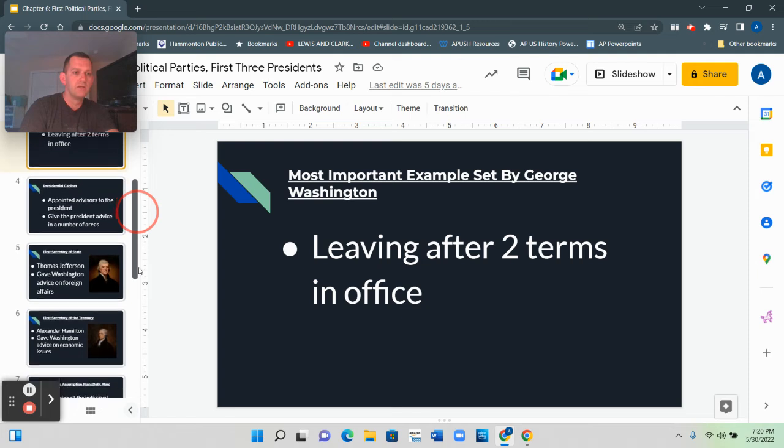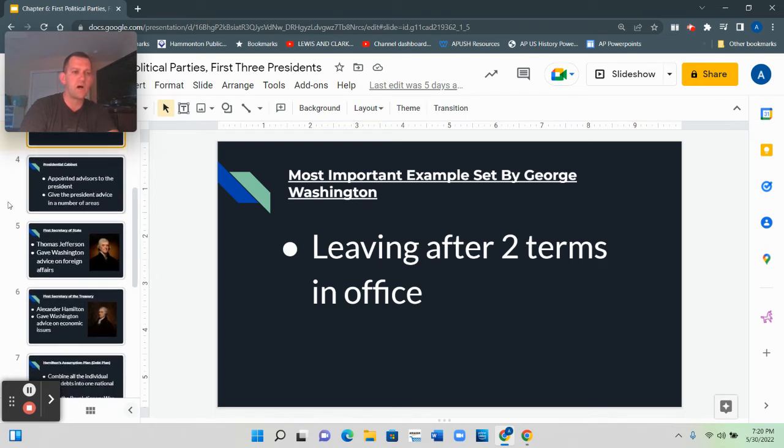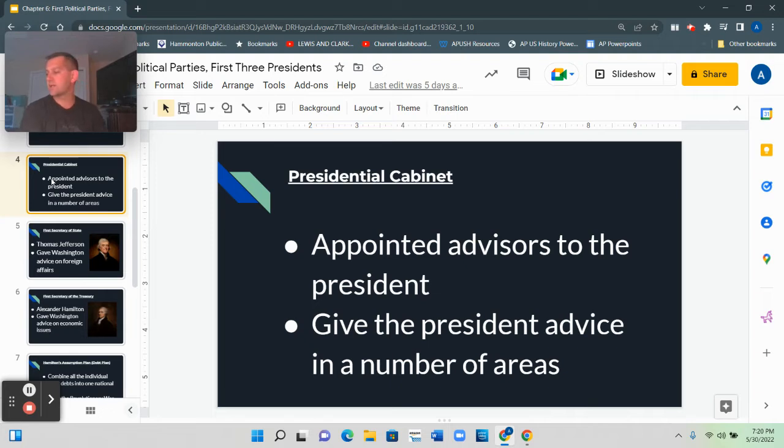There is another big thing that Washington establishes that we still have today that was mentioned nowhere in the U.S. Constitution. The next question on your study guide asks about something called a presidential cabinet. When George Washington takes over as president, he is well aware that he is in charge, but he is not an expert on everything. So what he establishes is a group of advisors called the cabinet.